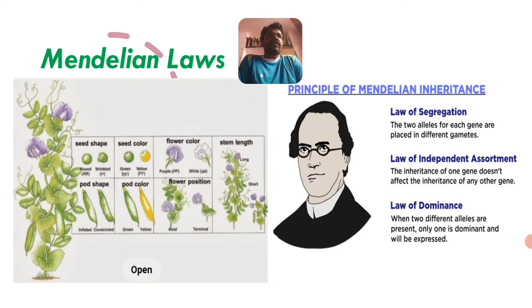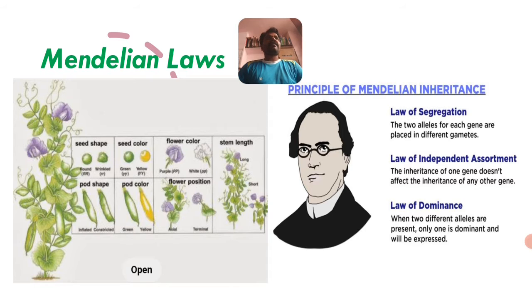About 28,000 plants, or generations. In that, he selected 7 different kinds of contrasting characters. Actually there are 14 contrasting characters, and those are mentioned as 7 pairs of contrasting characters of Mendelian inheritance.